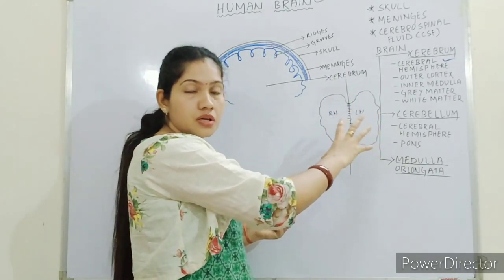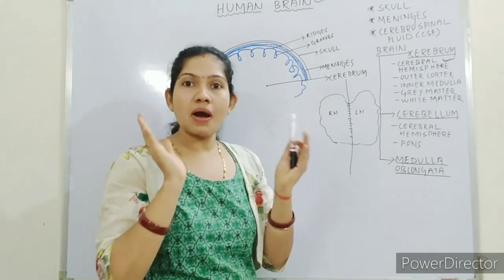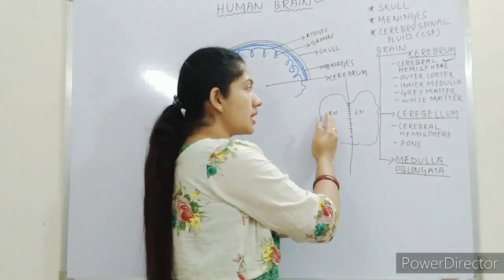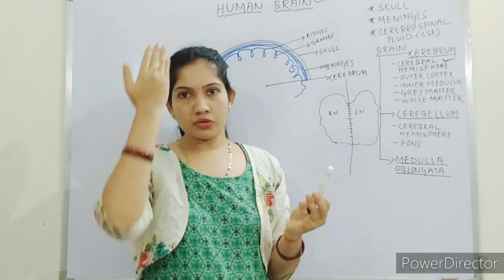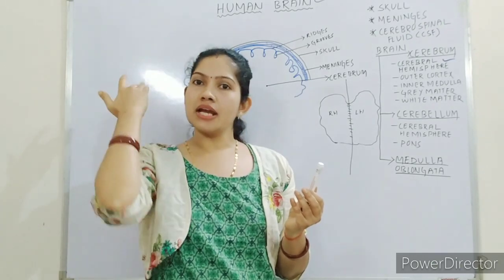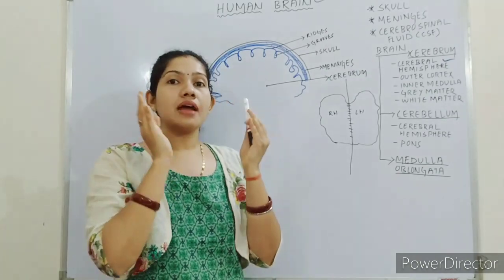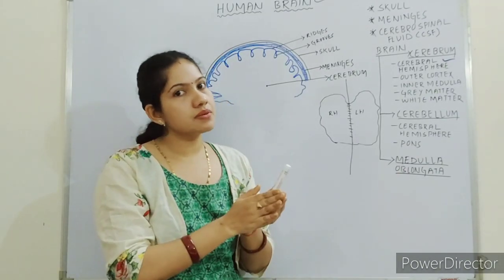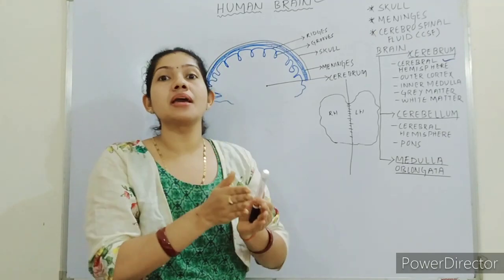Again, as I said, cerebrum is a very large part of the brain. It can be divided into two parts, the right part and the left part, also called the right cerebral hemisphere and the left cerebral hemisphere. Both hemispheres are connected by means of fibers.